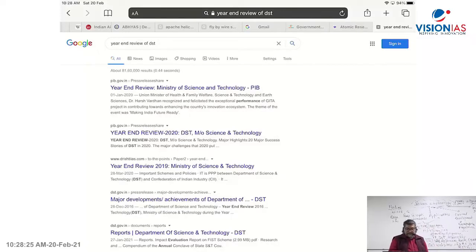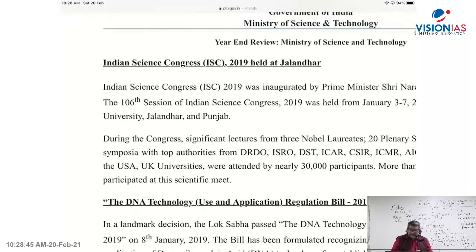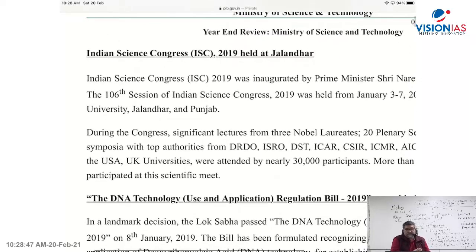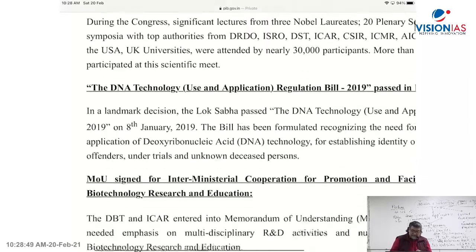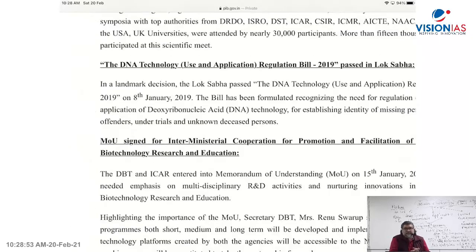Now here is the year-end achievement of the Ministry of Science and Technology, within which you have the Department of Science and Technology, the Department of Biotechnology, and DSIR, the Department of Scientific and Industrial Research, under which CSIR, the Council of Scientific and Industrial Research, works. You can see here Indian Science Congress 2019 held in Jalandhar, Punjab. The DNA Technology Use and Application Regulation Bill 2019 passed in the Lok Sabha.